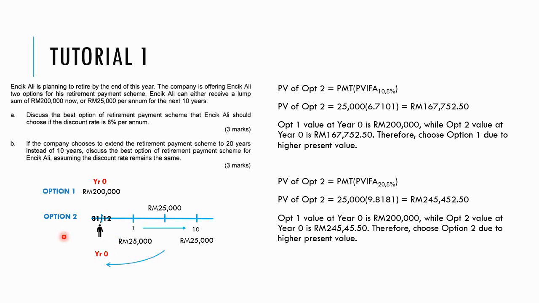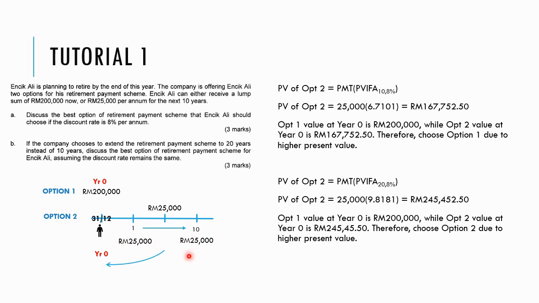So we have 2 options here. This is Encik Ali. Option 1 says that Encik Ali can receive a lump sum of 200,000 now. And that's it. That's the retirement fund that he has. Or he can spread the retirement fund over 10 years. Okay, over 10 years.